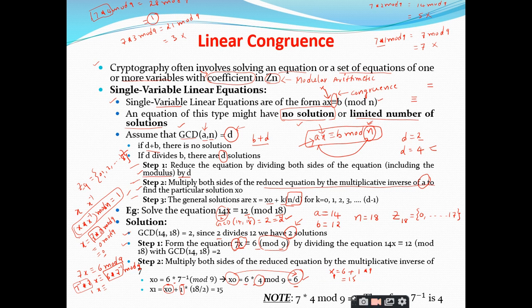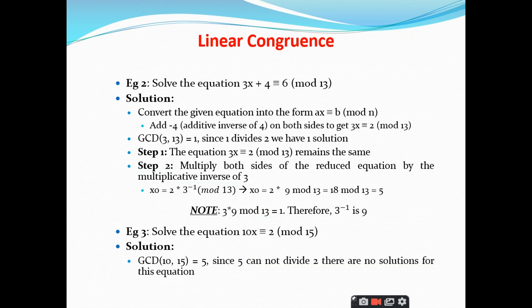Yes, sir. So this is how you solve linear congruence equations, right? And coming to another example, see here, the equation he has given is 3x plus 4 is congruent to 6 mod 13. So you have to reduce this given equation to the form ax congruent to b mod n.